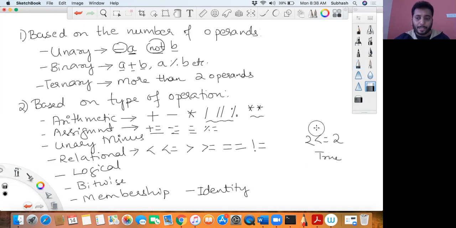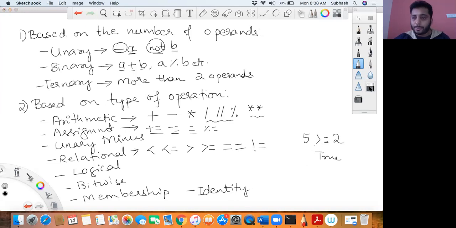Similarly, suppose I say 2 greater than or equal to 2. Suppose instead of 2, I replace this with say 5. Is 5 greater than or equal to 2? It is not equal to 2, but it is greater. It is greater than or equal to either one, right? So 5 is greater than 2, yes. Therefore it results in a true value.